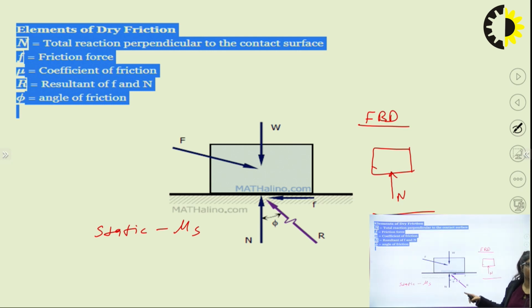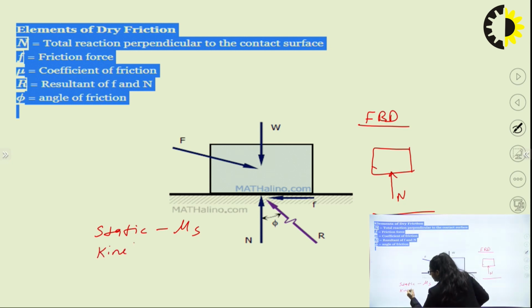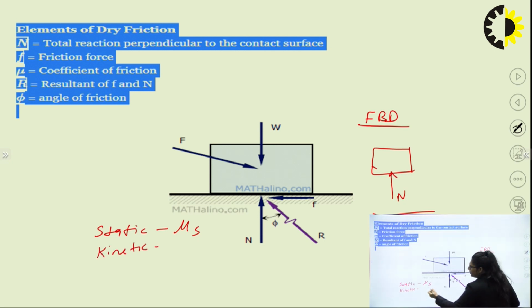Mu s is the static coefficient of friction. If this body tends to move, at that time also we apply mu s. But if this body is in moving condition, at that time it is the kinetic coefficient of friction, that is mu k. If there is a relation between these, we can deal with it further.